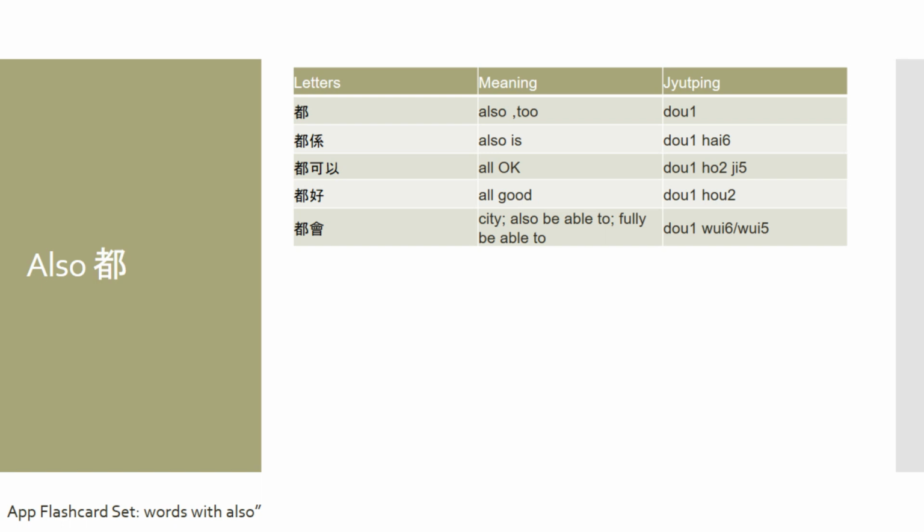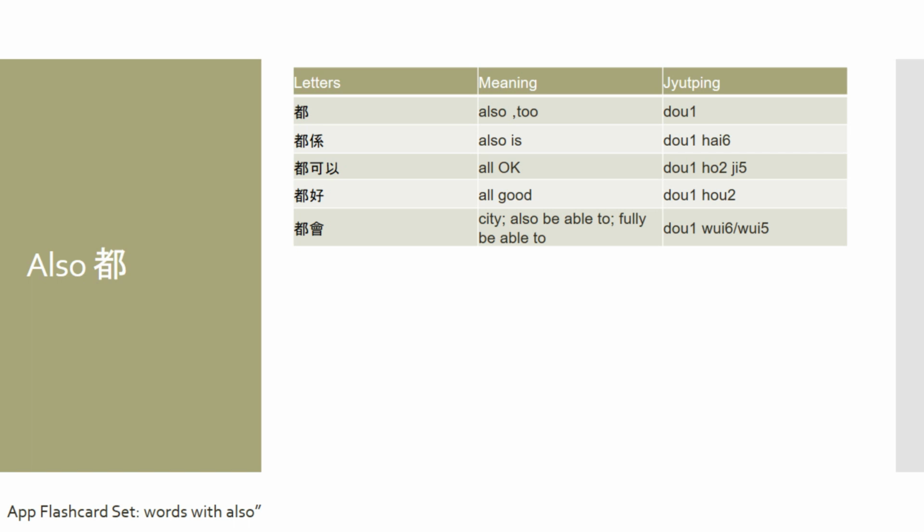So, for example, if people ask you, do you know Cantonese as well? And then you would answer, oh, yes, I do know. In Cantonese, I'd say 我都會, which means I also know.